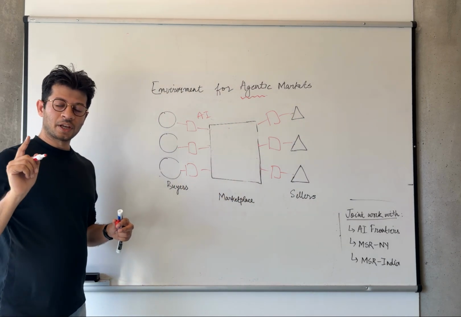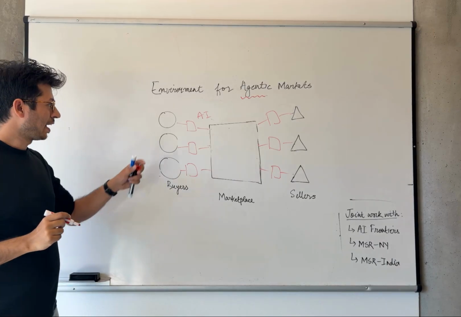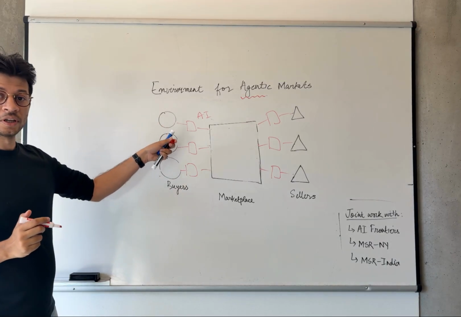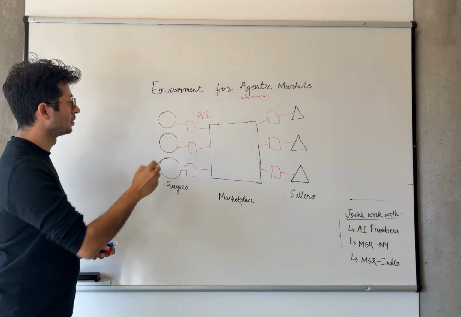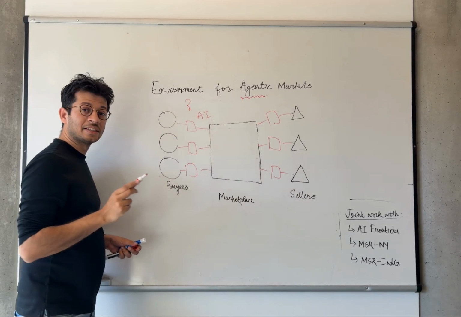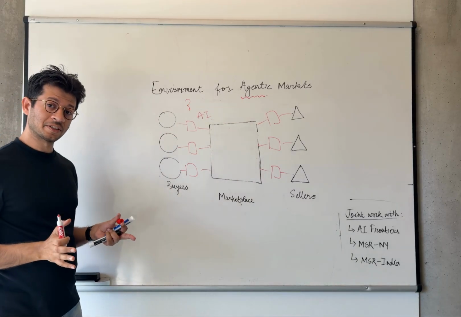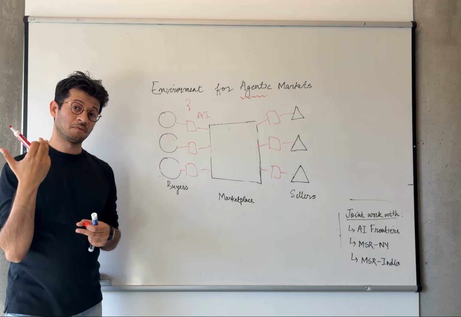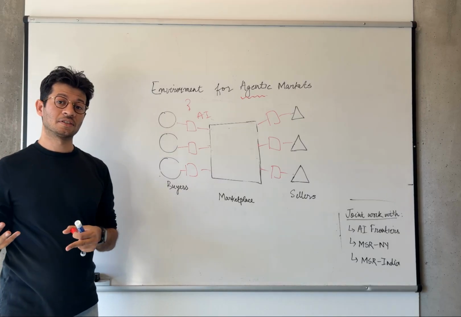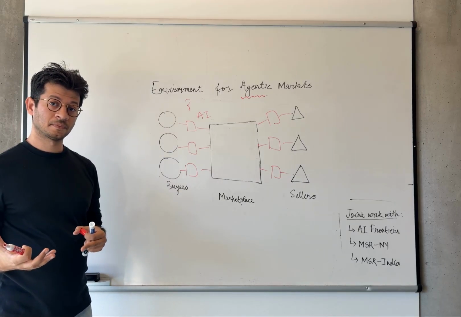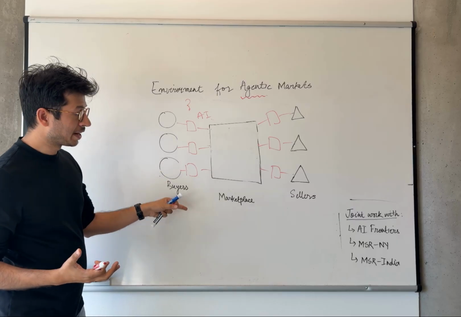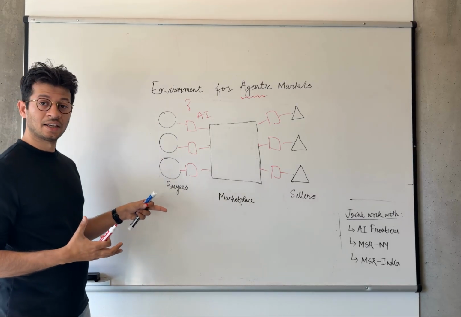Now, think about what happens in this case if these AI agents start to make important economic decisions in this setting. Making these economic decisions is an important responsibility. There are many ways it can go wrong and can have real consequences for users. And there are many reasons this setting is actually quite complex.